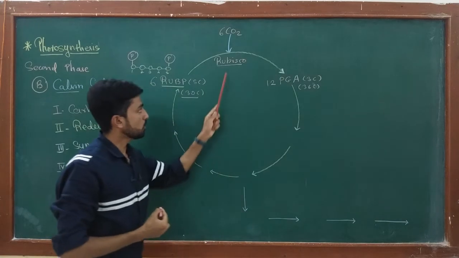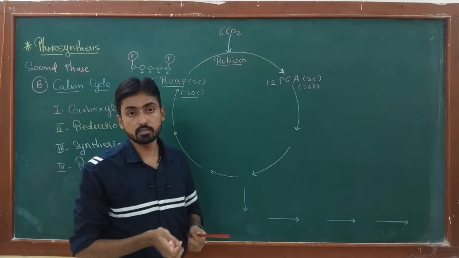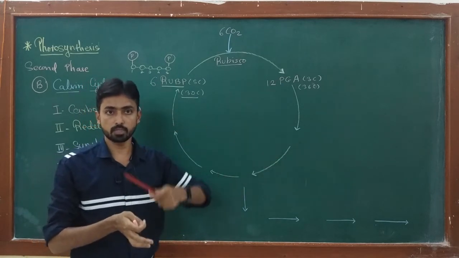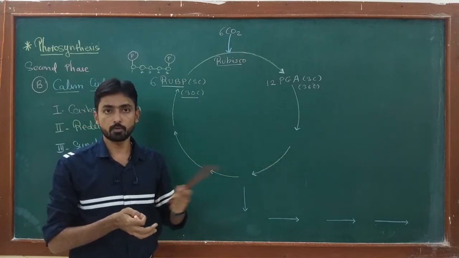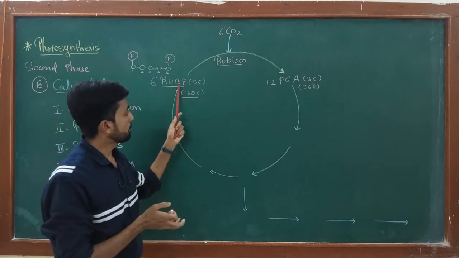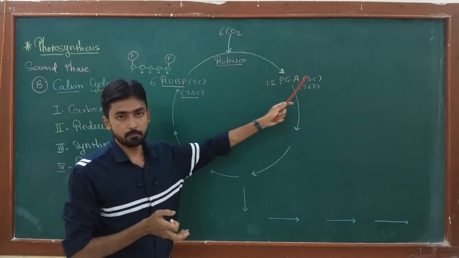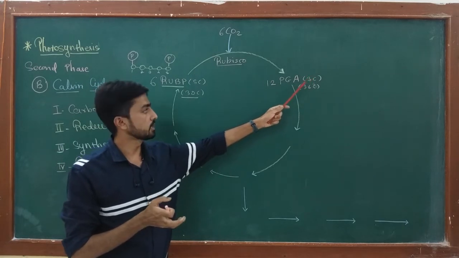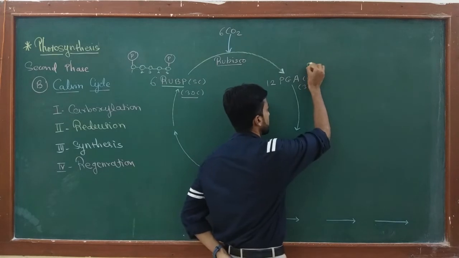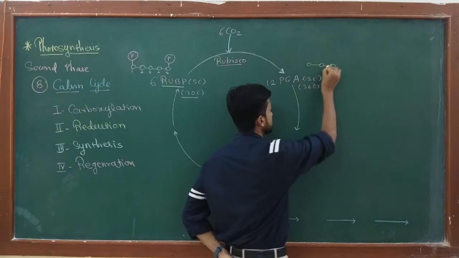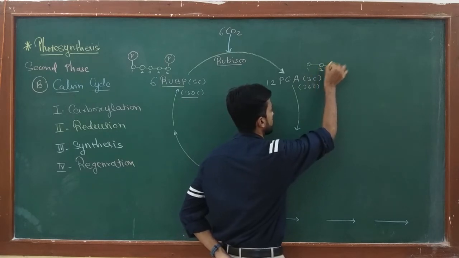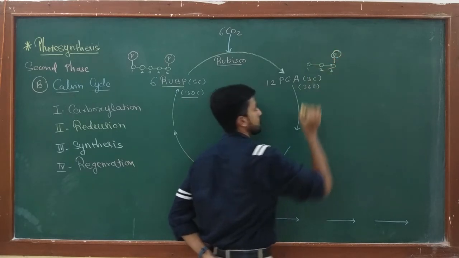Okay, so Rubisco is the most abundant enzyme present on the earth, which plays an important role in the fixation of carbon, or reduction of carbon in the form of carbon dioxide. And Rubisco converts RuBP into 12 molecules of PGA, and each molecule of PGA is a 3 carbon compound. Okay, so PGA looks like this: carbon number 1, 2, and 3, and the third carbon has a phosphate molecule.